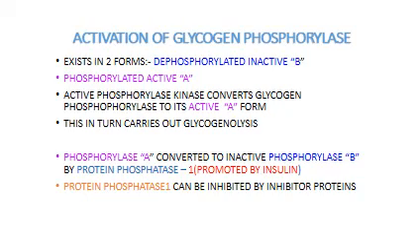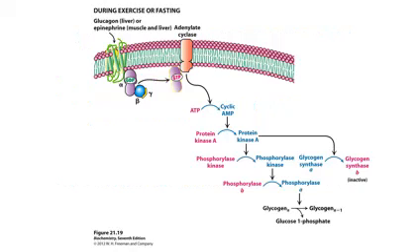Now, the active phosphorylase A can be dephosphorylated by the enzyme protein phosphatase, and this again is promoted by the hormone which has an opposite effect to glucagon, that is insulin. The protein phosphatases in turn can be inhibited by certain inhibitor proteins. So, this is the cascade of reactions that we see in the regulation of glycogenolysis.